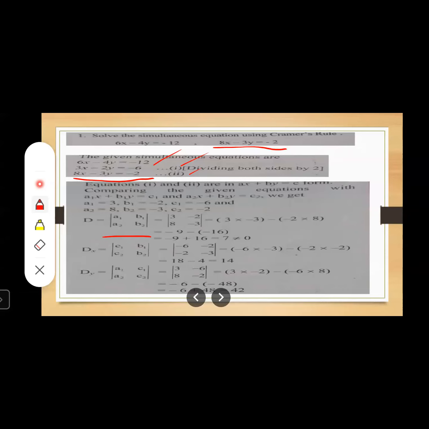Understood? So first of all, write the values of this. D is equal to, okay, here a1, b1, a2, b2. What is this? Yes, students. Here, what are you going to write? Can you see this? This is a1, minus 2y is nothing but the b1y, is equal to minus 6, is nothing but the c1. Yes, that you have to write here.